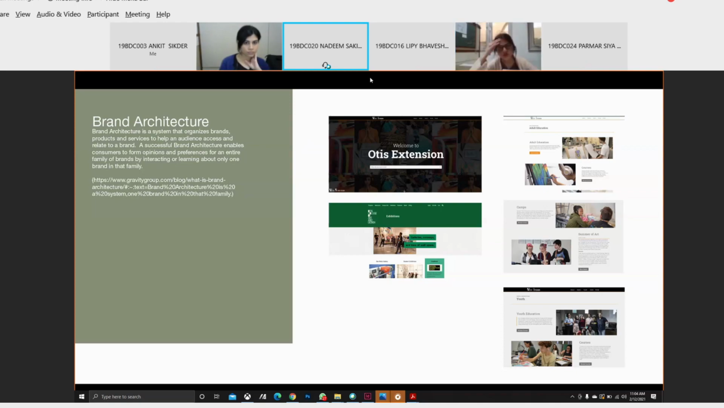So Otis has an Otis Extension in which they have adult education and courses. They also have camps and summer art workshops, youth education, and courses related to it. Because of that, their brand recognition also increases. They also have exhibitions, which gives a stronger point to it.